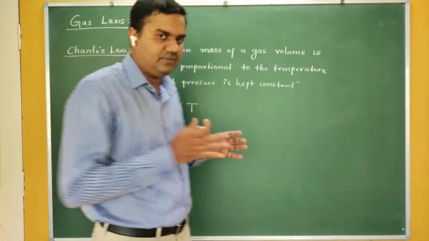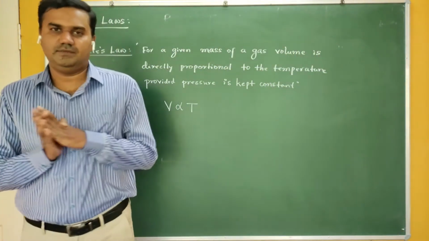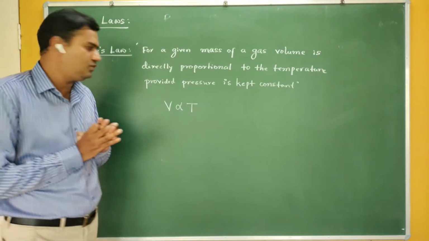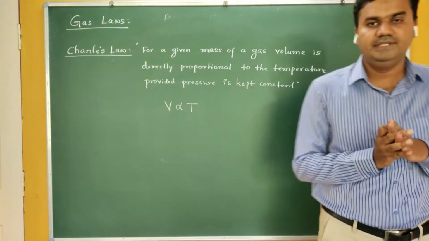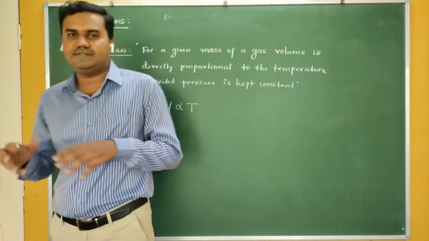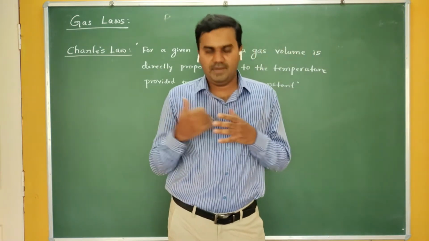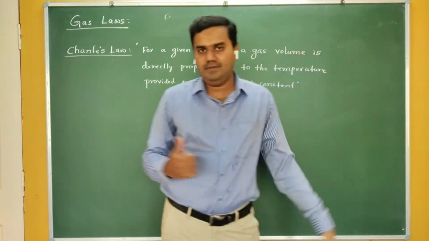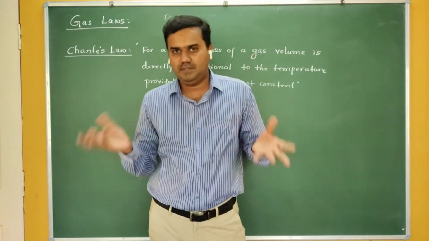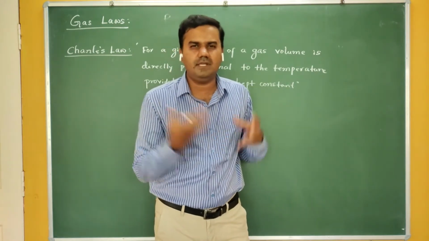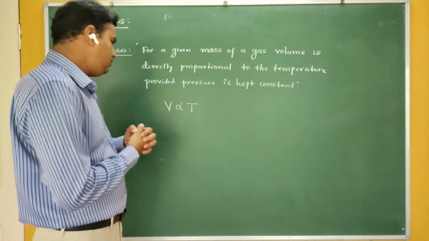As temperature increases, the volume also increases. Now here it is proportional. What is meant by proportional? What is the difference between increasing and proportional? Increase means, as temperature increases, the volume increases, like as your age increases, your height increases. That is the meaning of increasing. What is meant by proportionality? If it is in the same ratio. When you are at age 1, your height is 1 feet. When you reach age 2, your height becomes 2 feet, and at age 3, your height becomes 3. That is called proportionality. So volume is proportional to temperature.